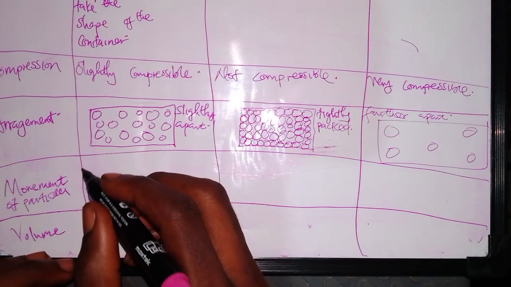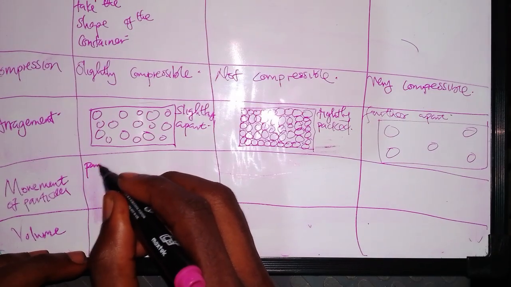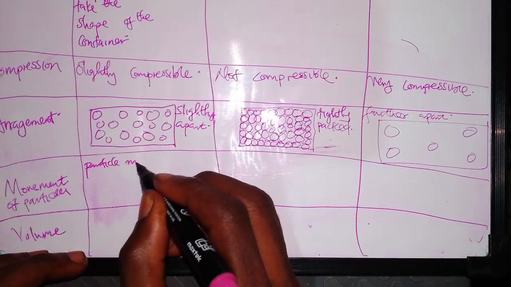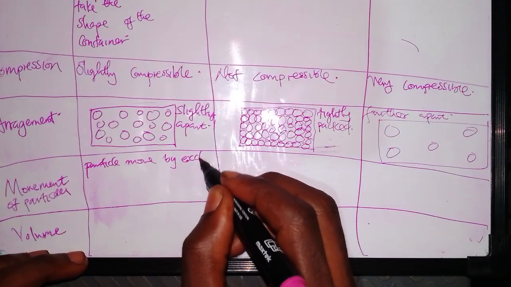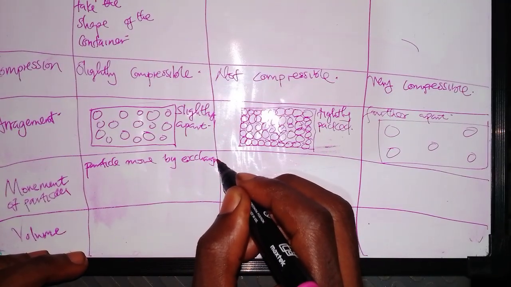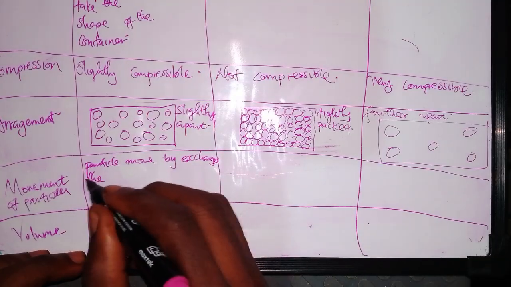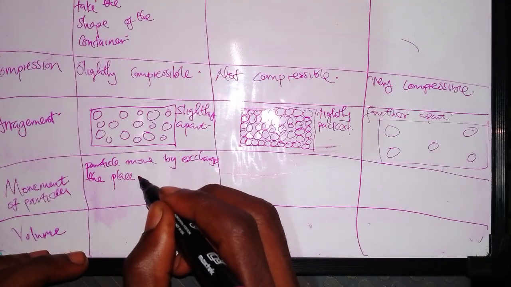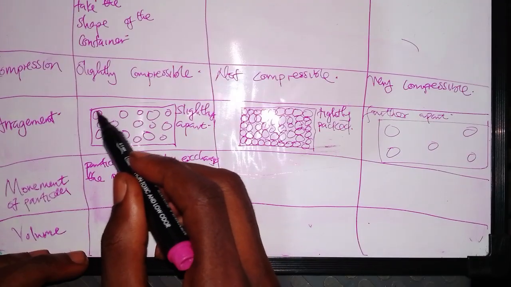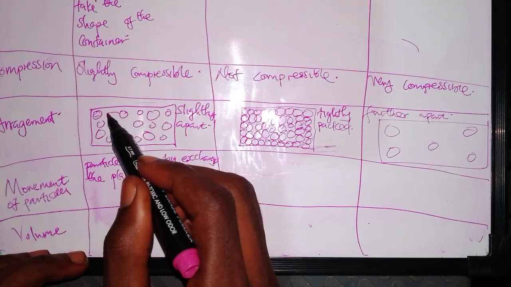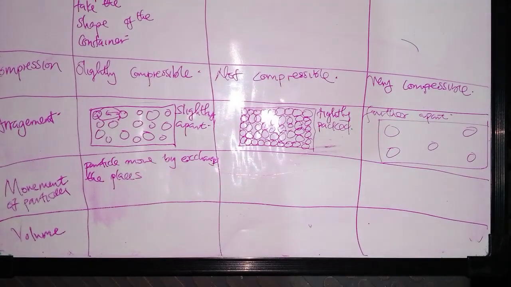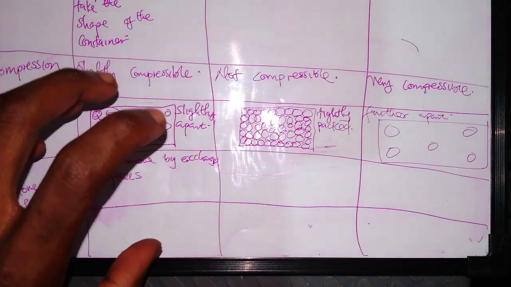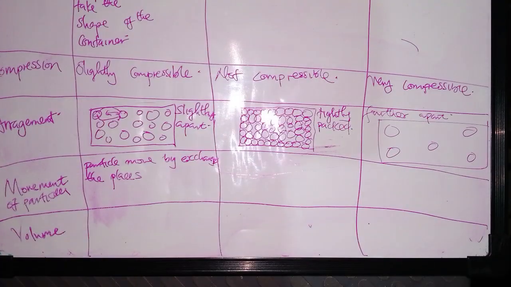So here in liquid, particles move by exchanging places. Meaning if this particle wants to move here, they will change. This particle goes there and this will come here. That's how particles move in liquid.